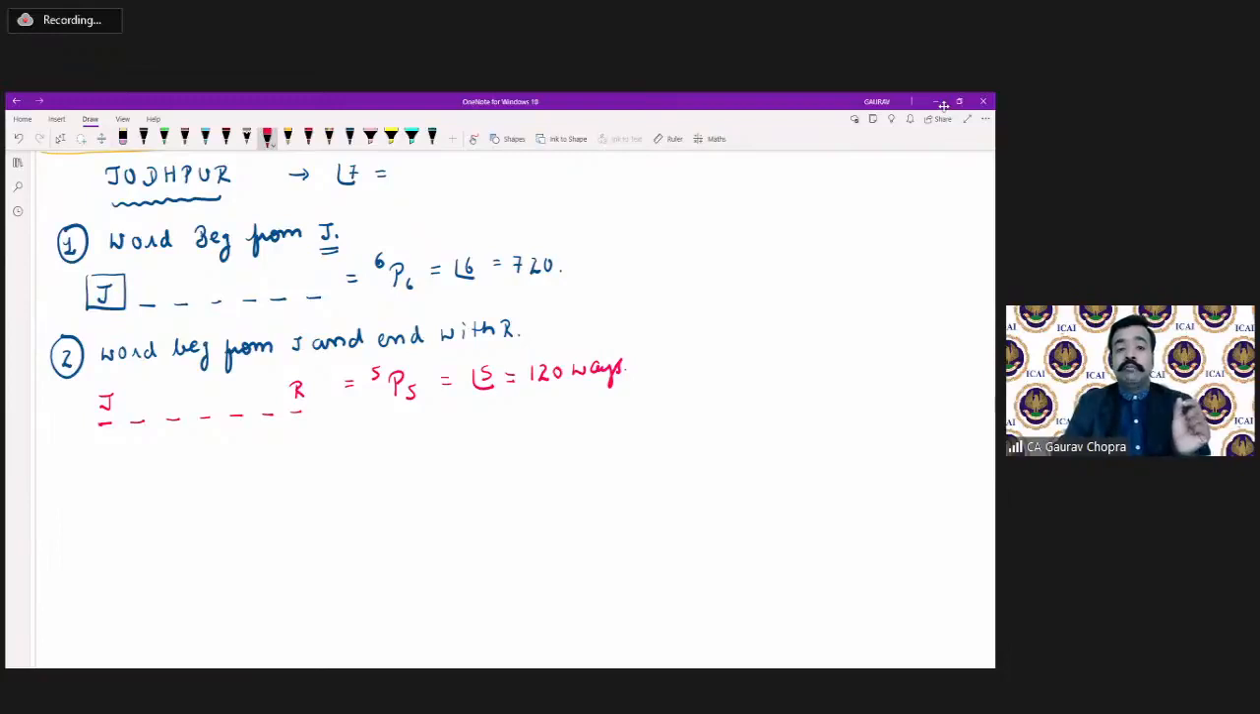That means the word beginning from J and ending with R. Okay. Yes, guys, you are correct. Your answer is correct. Gajendra Sharma is asking about Hindi explanation.